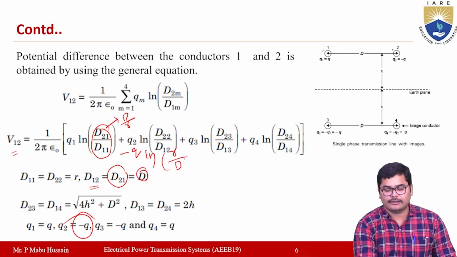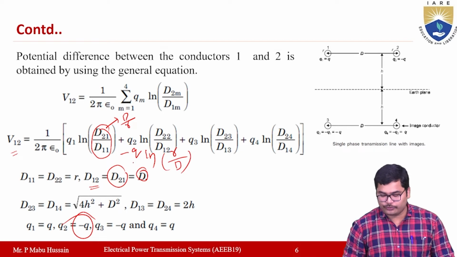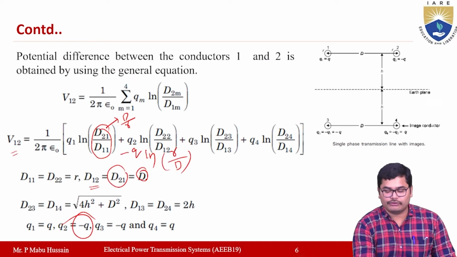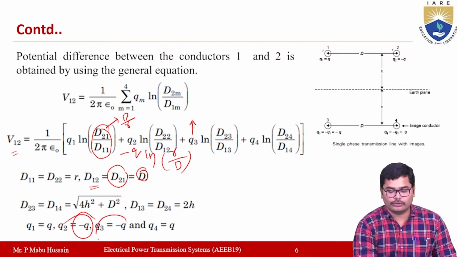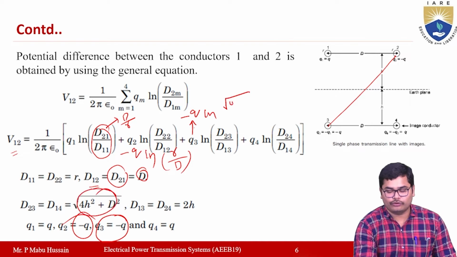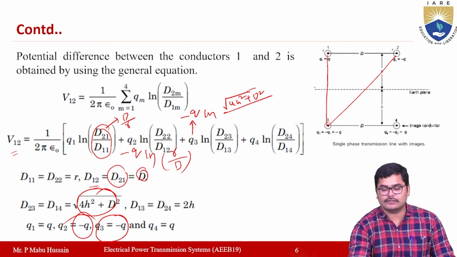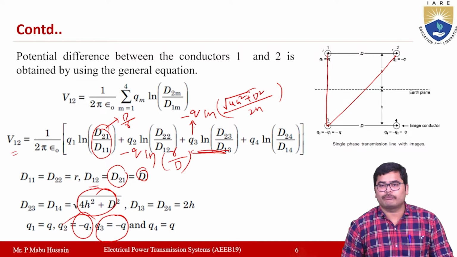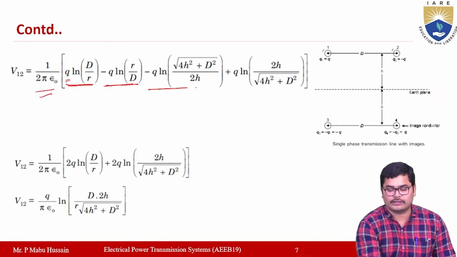D12 here is again capital D, so the second term will be minus Q ln small r by D. Then the third term: Q3 is minus Q, so this will be minus Q ln D23 by D13. D23 is the distance which is under square root 4h square plus D square, and D13 is 2h, so the third term will become minus Q ln under square root 4h square plus D square by 2h.